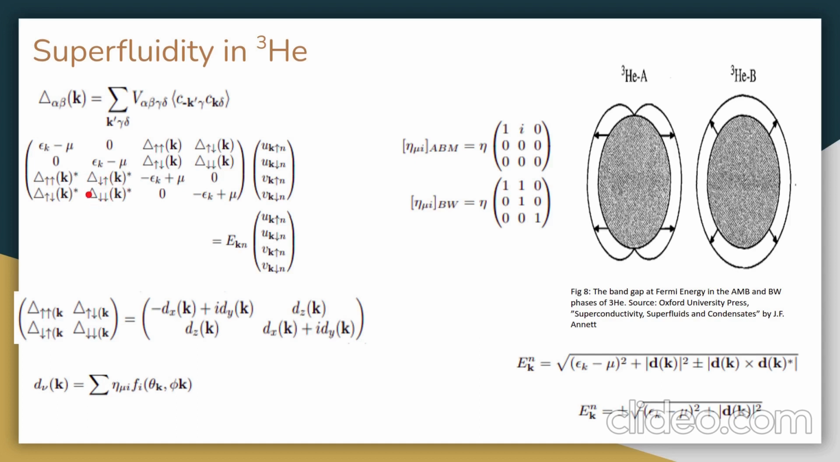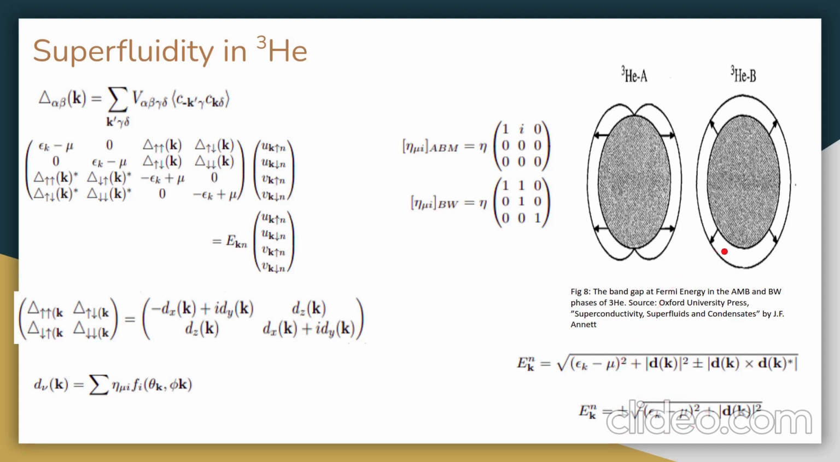So we'll write a matrix of these parameters depending on another vector d, where d_mu of k is equal to eta_mu i f of theta of k, phi of k. Now for the ABM and BW states, this eta is defined as follows. Using all this information, we can write our energy in this particular form. Now, putting the eta for ABM and BW states back into d, we'll see that the cross product here comes out to be 0 and our final energy is given by this.